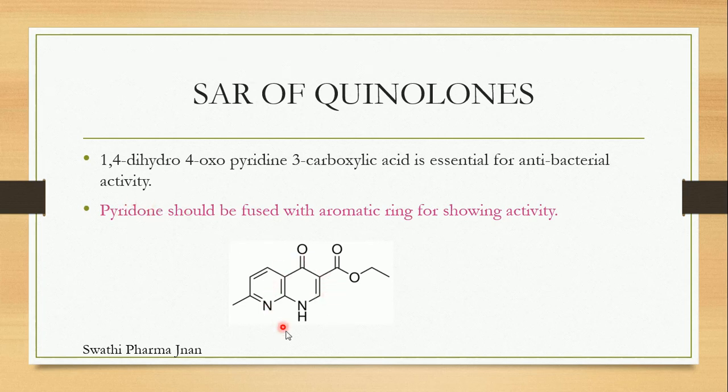Next, pyridones should be fused with the aromatic ring for showing the antibacterial activity. This pyridone ring means a pyridine ring, a 6-membered ring containing one nitrogen, and it contains one ketone group at the fourth position. That's why we are calling it a pyridone ring. This should be fused with the aromatic ring for showing better biological activity. That is the second point. So this is the basic nucleus which will be present in the quinolones.